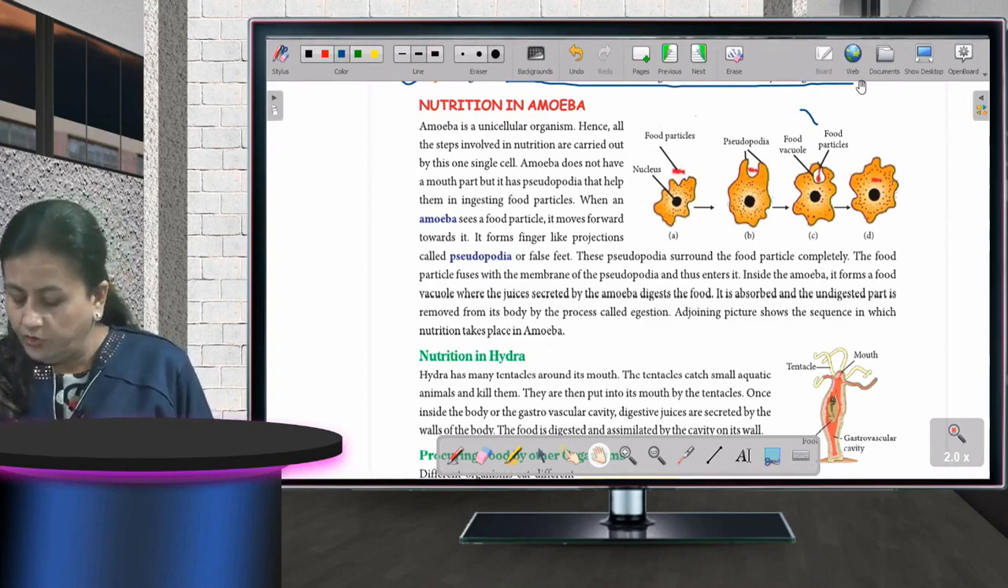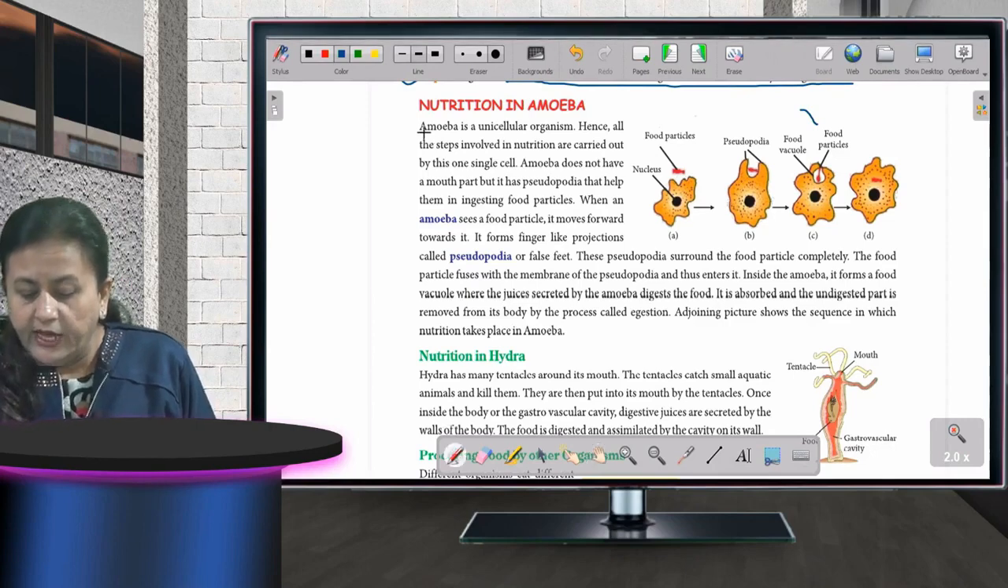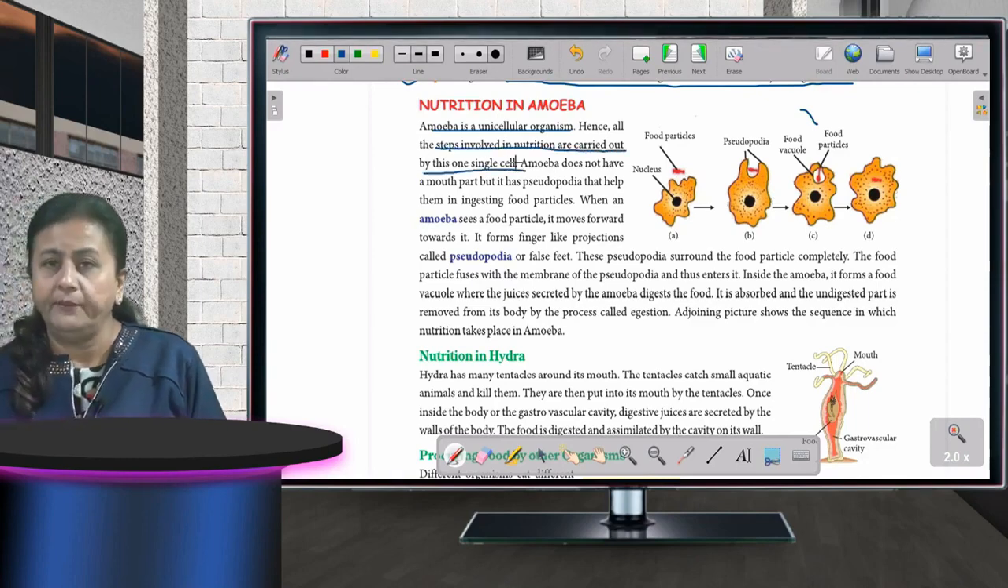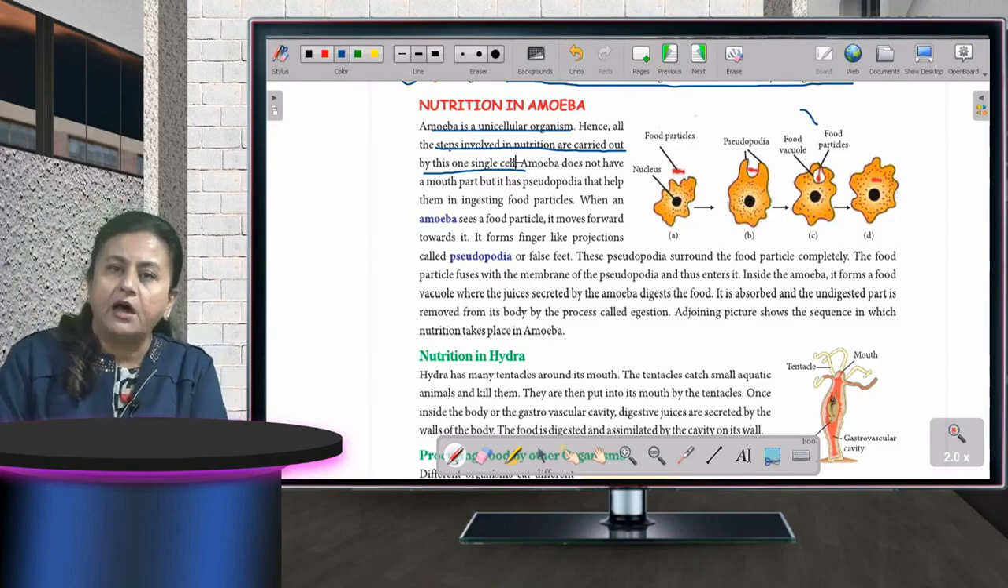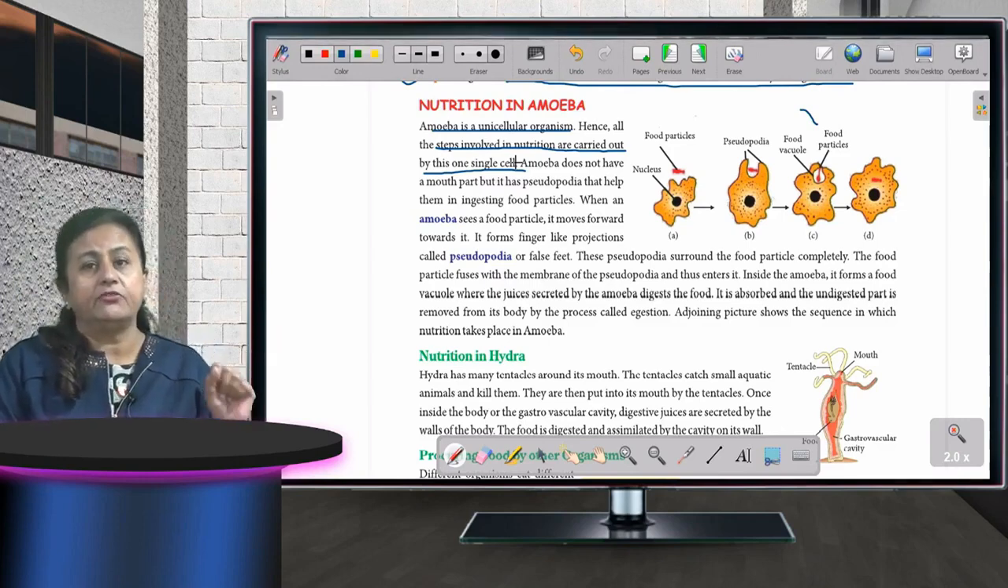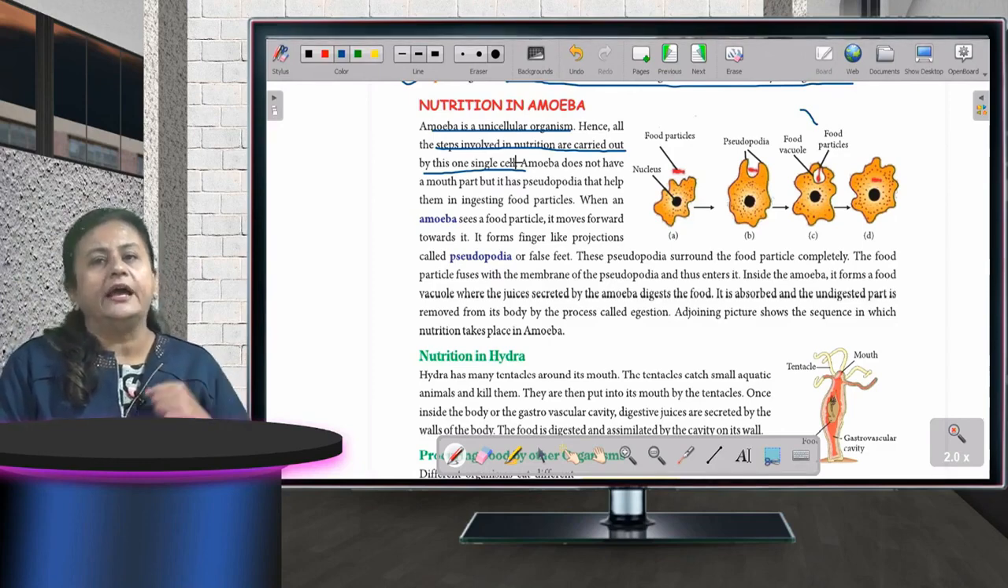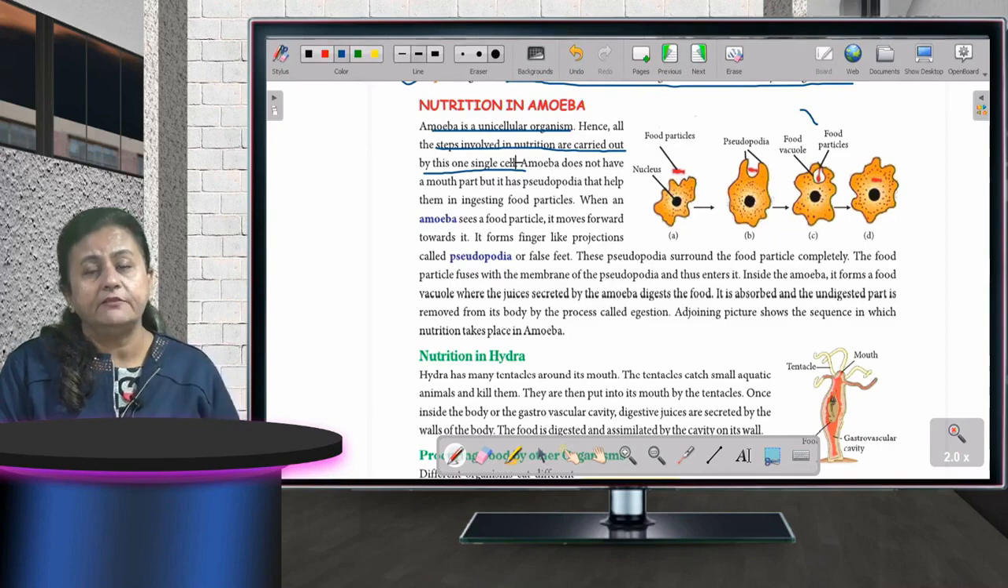Amoeba is a unicellular organism. All the steps involved in nutrition are carried out by this single cell. Amoeba does not have a mouth, it does not have eyes, it does not have fingers, nothing like us. It is a unicellular organism, that means all the activities which are necessary are carried out in a single cell only.